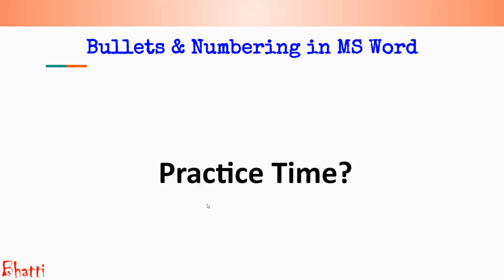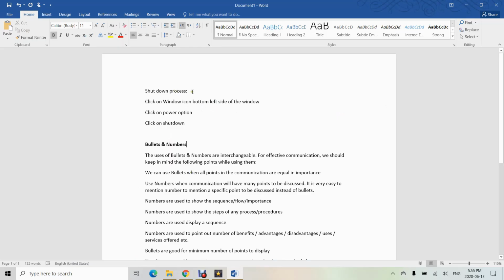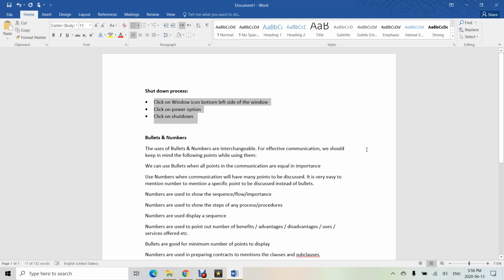Wow, now it's practice time. Okay, I have created this document to save our time. So let us have a practice on how to use bullets and numbering in Microsoft Word. First of all, select the data, Control plus Shift plus L. The default bullets will automatically appear.